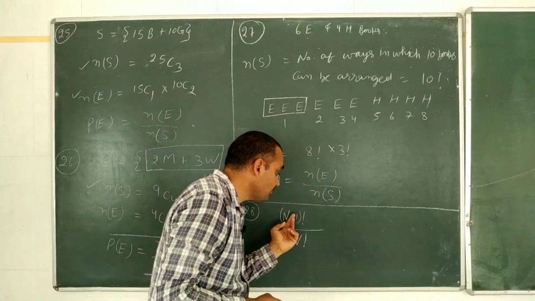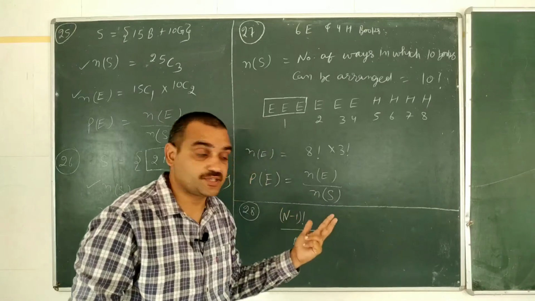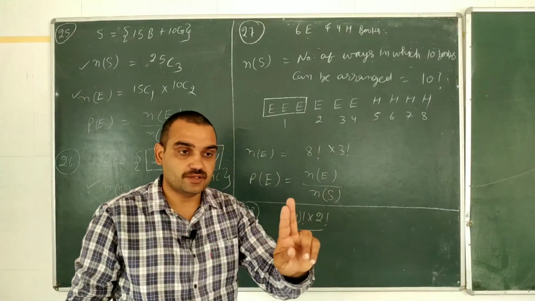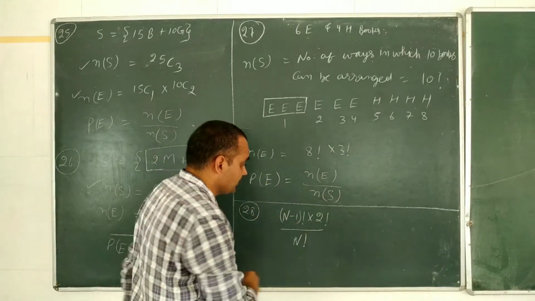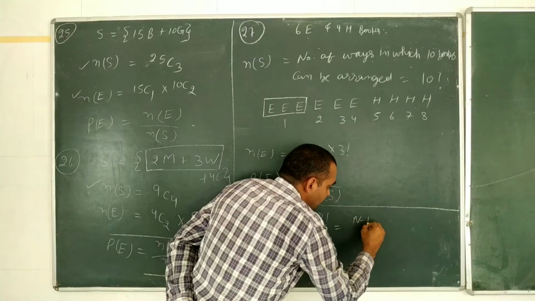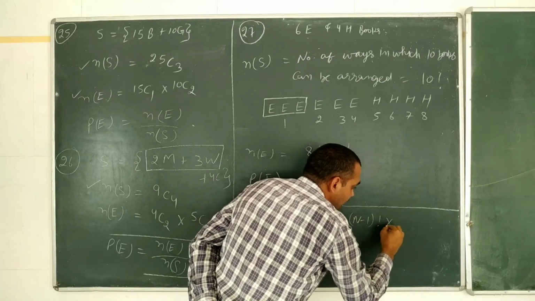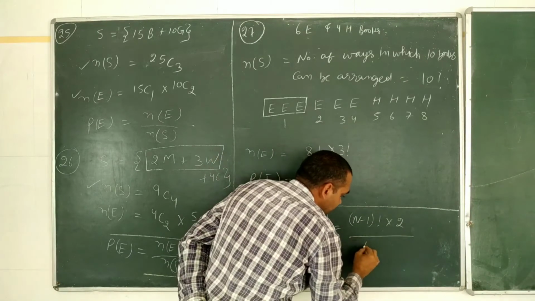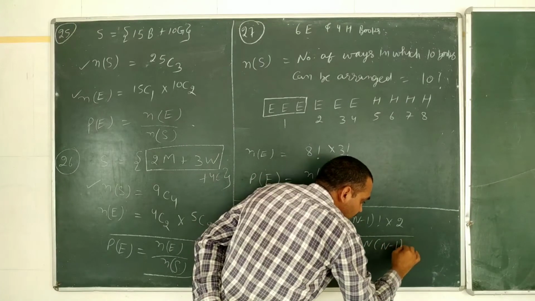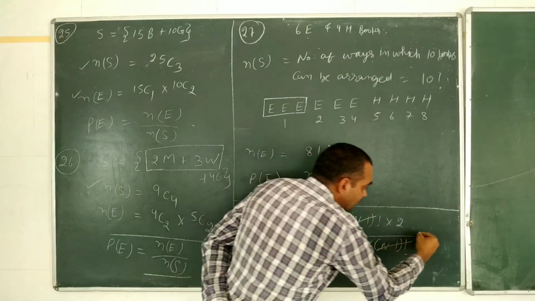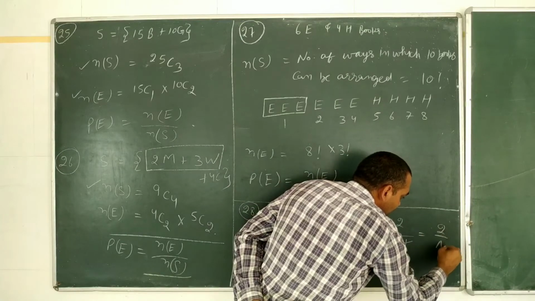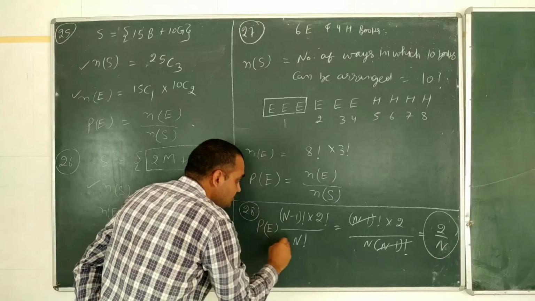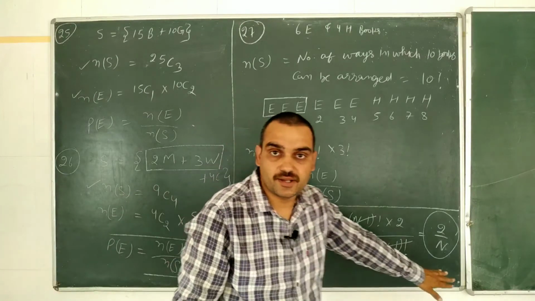And the number of ways in which these 2 cadets can be arranged is 2 factorial, like this or like this. So n minus 1 factorial into 2 factorial, where 2 factorial is 2 into 1, equal to 2, divided by n into n minus 1 factorial. The n minus 1 factorial cancels out, and the probability of this arrangement is 2 by n.